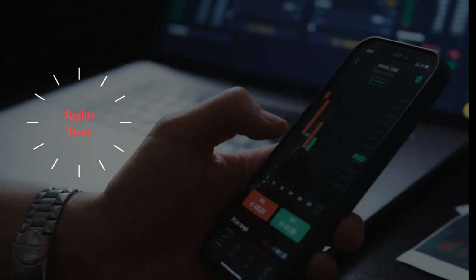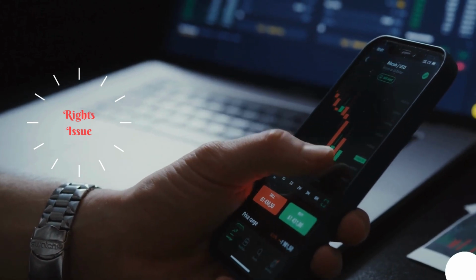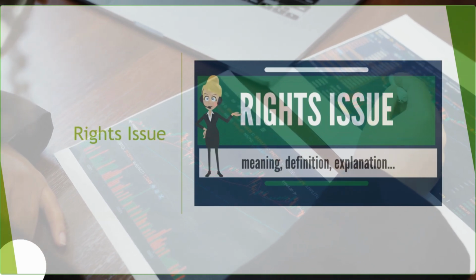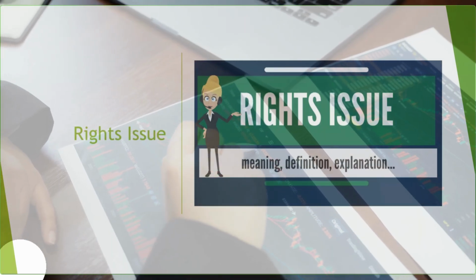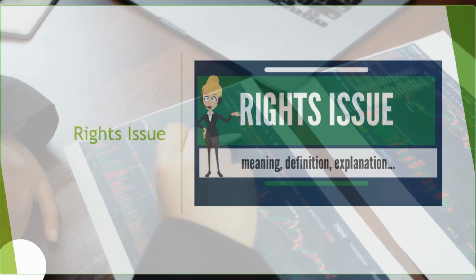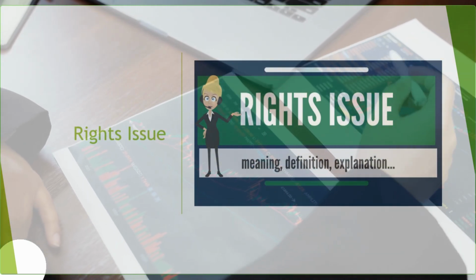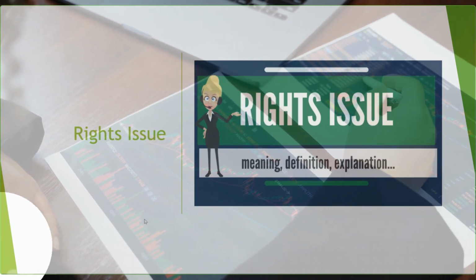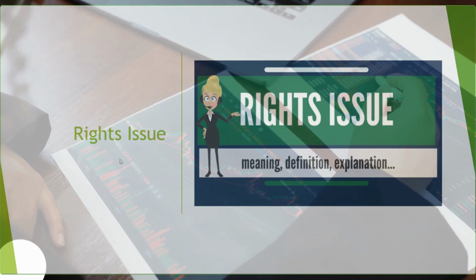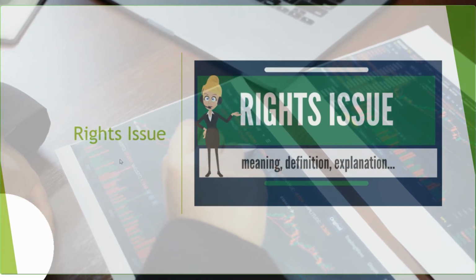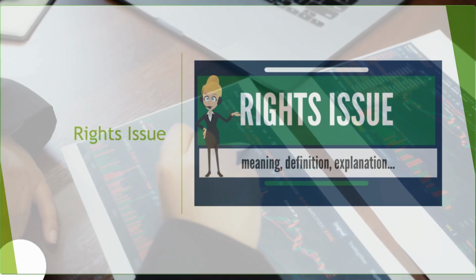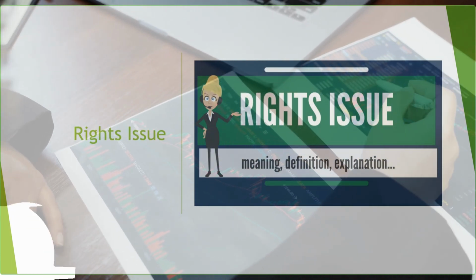Then comes rights issue. Rights issue is another corporate action where companies say that you can buy more shares from the company itself directly than you have. And a rights issue will be available only to the people who already have shares in their account. Okay, so suppose you have 100 shares, and the company says that you can buy 100 more shares from us. Then you will say, why the hell would I buy more shares from you.